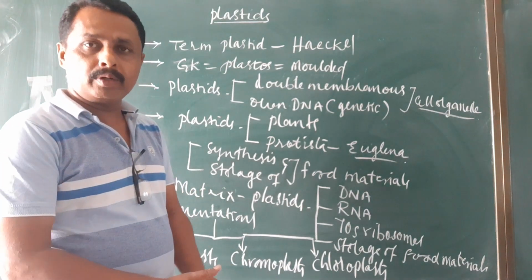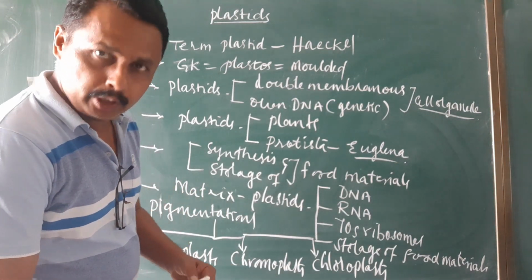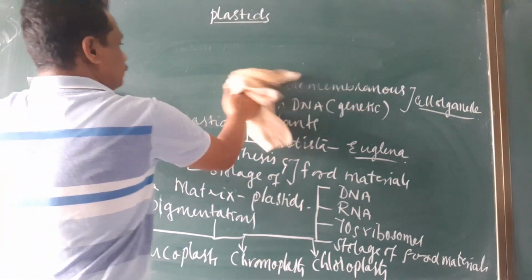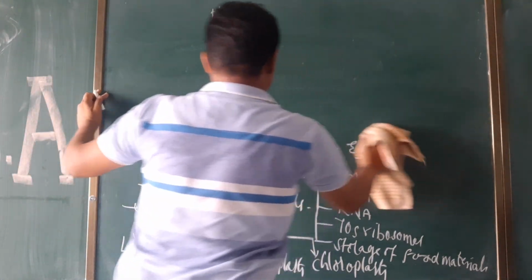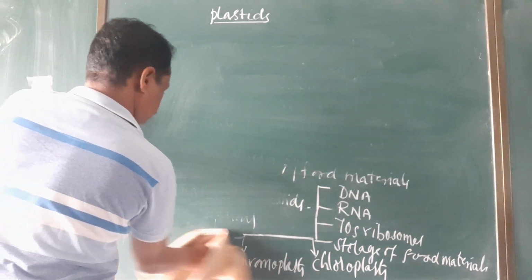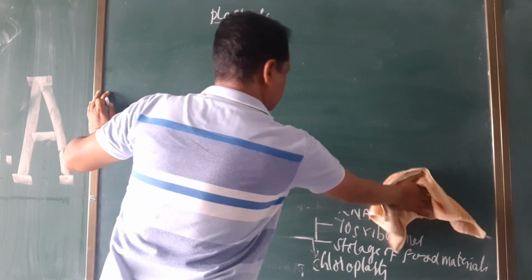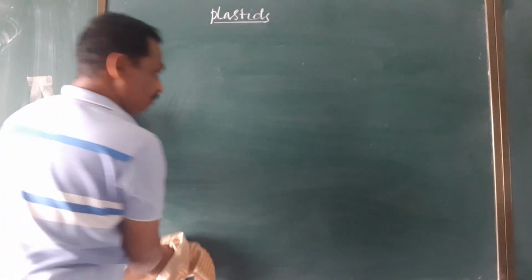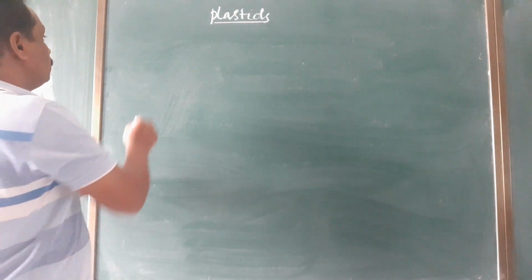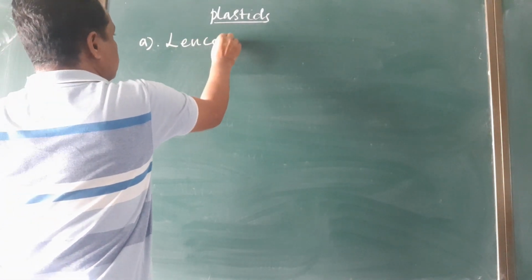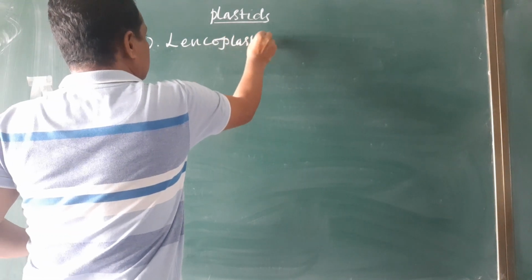Now we are going to talk about the first one, leucoplast.